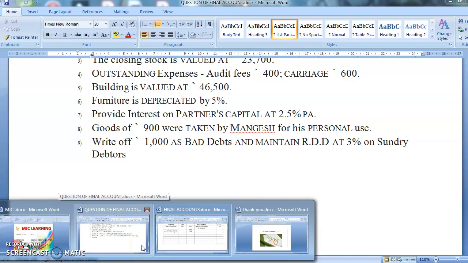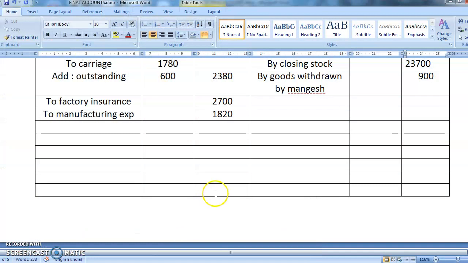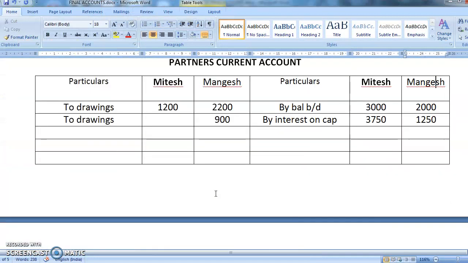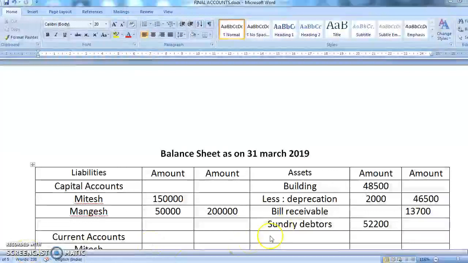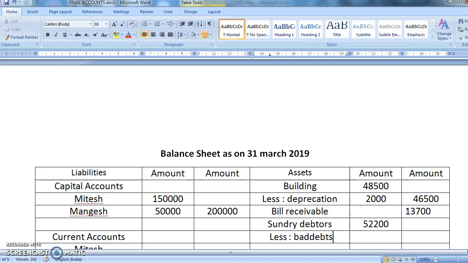Bad debts is 1,000 and maintain RDD 3% on debtors. Okay, so we'll directly go to the balance sheet part. Yes, so it was less bad debts. Bad debts was how much? 1000. So you'll minus this 1000.